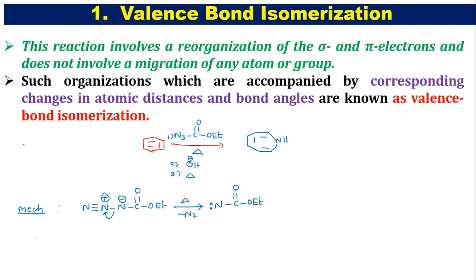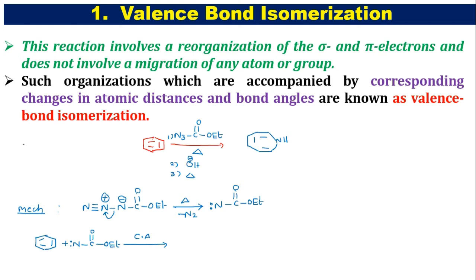In the next step, let's take the benzene. So here this is the benzene. It is going to react with the nitrene intermediate. We know that nitrene undergoes cycloaddition reactions. Nitrene undergoes cycloaddition reaction with the double and triple bond.